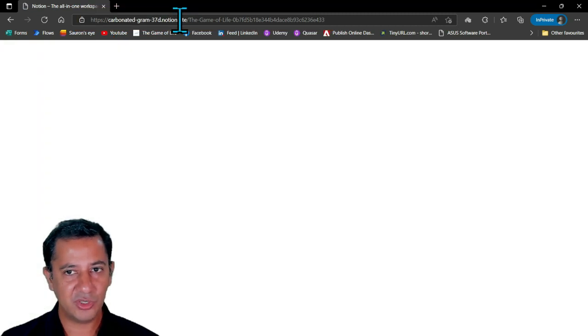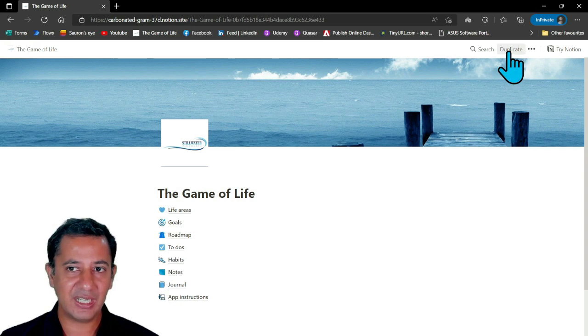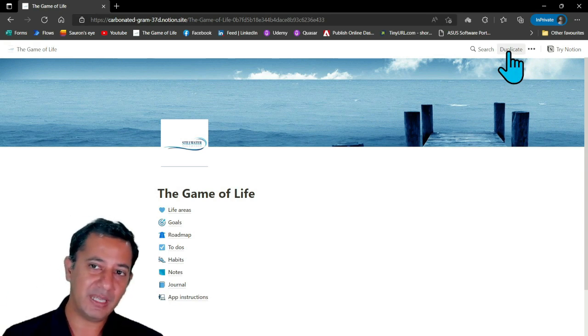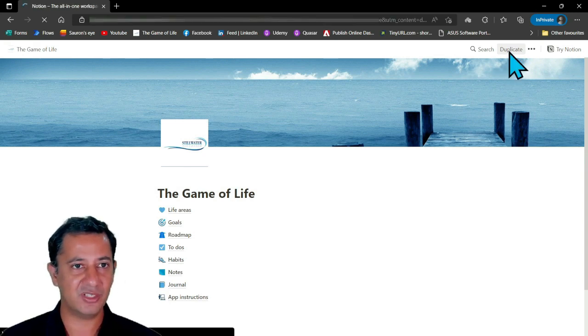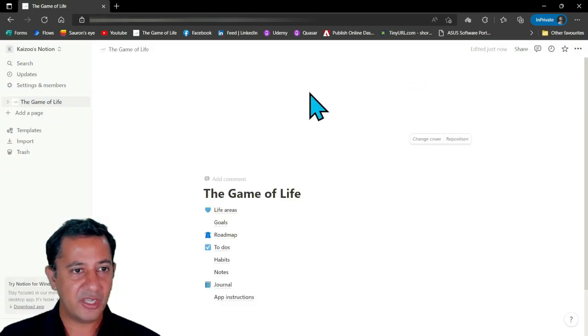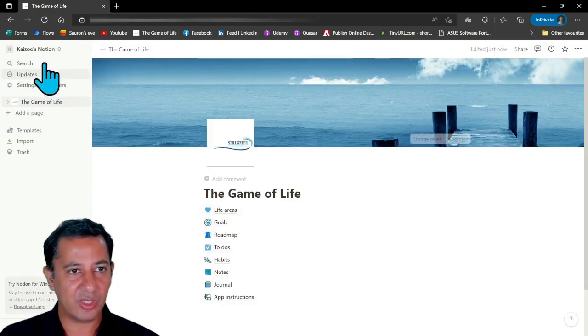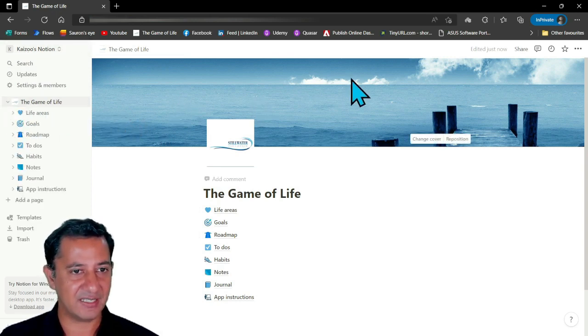And then what it will do is it takes you to the Praxium app that's created by Stillwater, and you can click over here on duplicate, and what that will do is import this template into your Notion account, right? So let's duplicate this over here. And over here, you can see that the app is now inside my son's Notion account, and you can just expand this menu bar on the left-hand side, right?